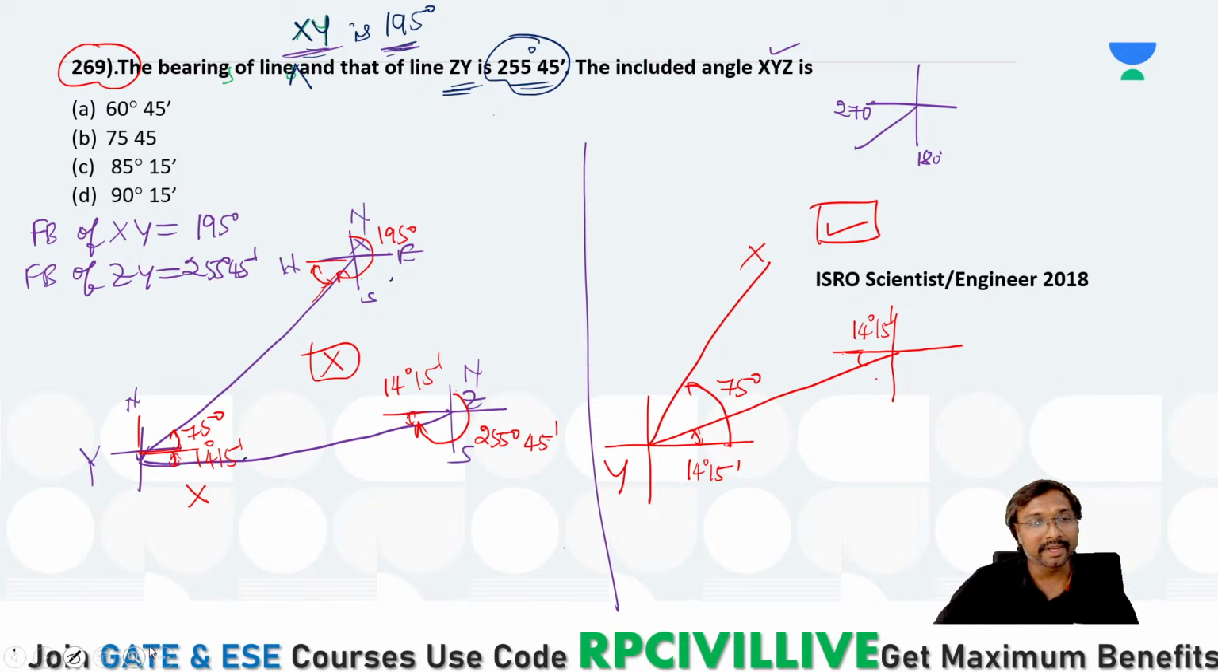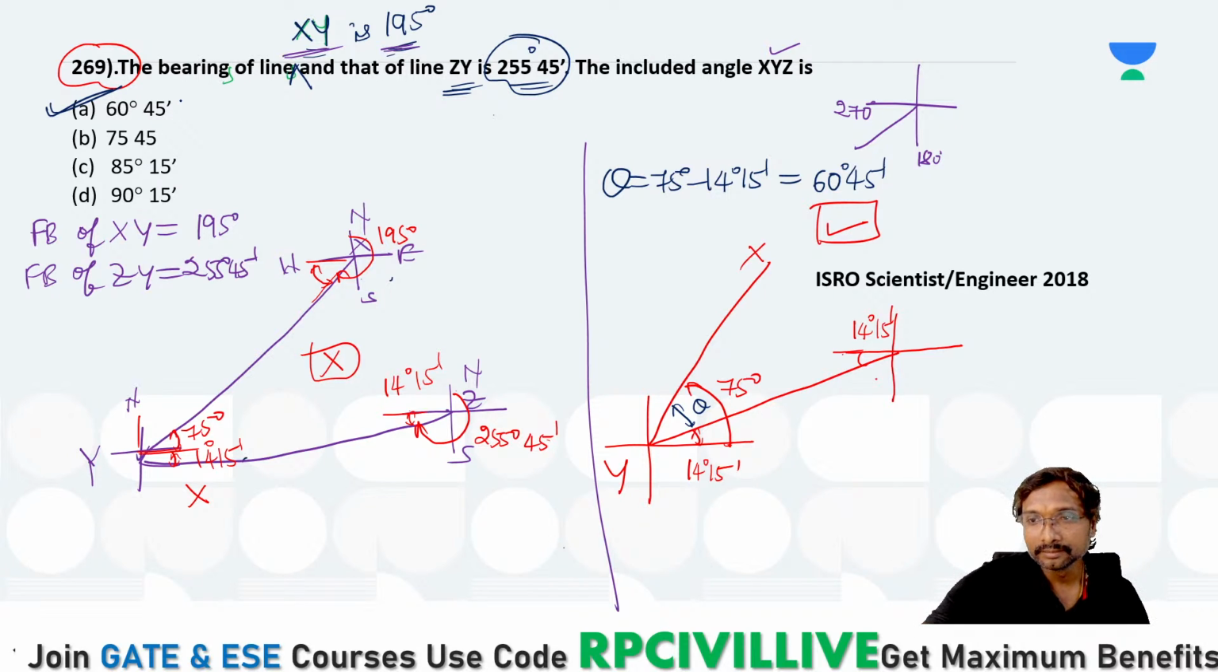Now tell me, how can you get this internal angle or included angle? This included angle is, let us say, theta, right? How can you get this theta, everyone? This theta, we can get it as 75 degrees minus this 14 degree 15 minutes, right? How much does it come to be, everyone? Can we say that it is 60 degree 45 minutes? Yes, it is your 60 degree 45 minutes. Is that clear? Which option is correct? Option A will be the correct one, right?